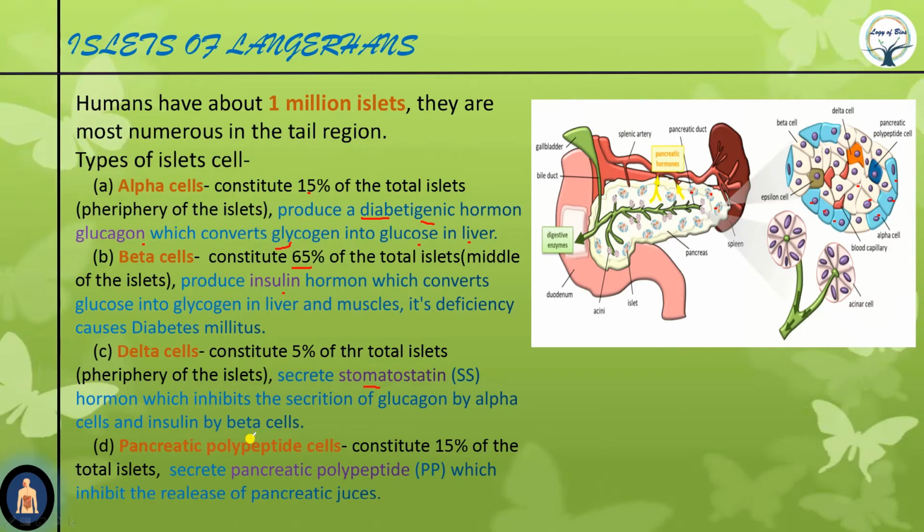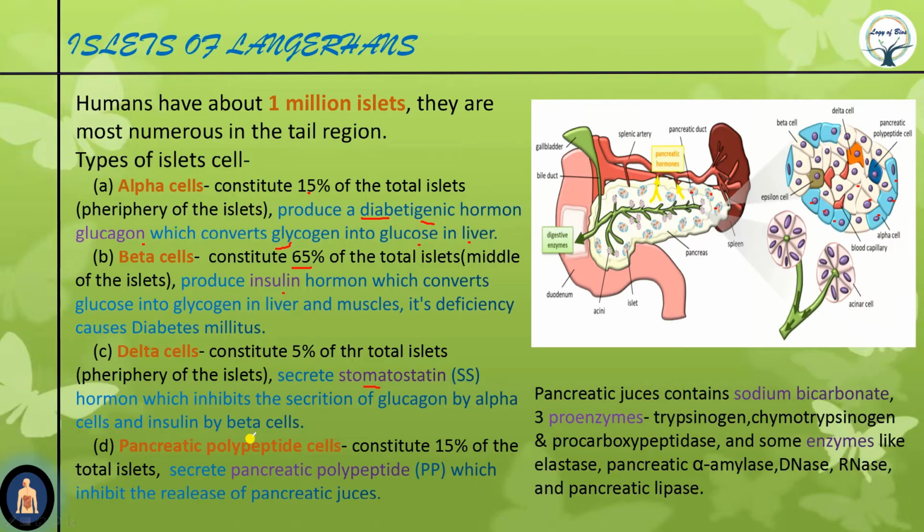Now the constituents of this pancreatic juice: what does pancreatic juice contain? It contains sodium bicarbonate and 3 proenzymes. If you remember, proenzymes are inactive forms of enzymes, also known as zymogens. The pancreas secretes 3 proenzymes: trypsinogen, chymotrypsinogen, procarboxypeptidase.